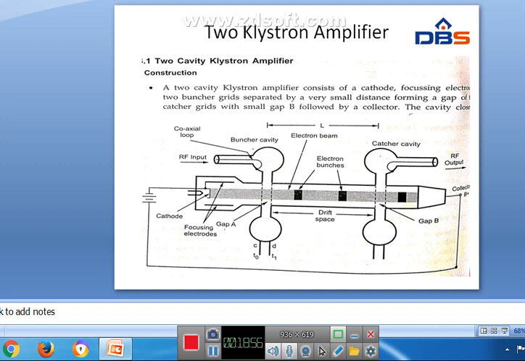These are crossed field devices, where the static magnetic field is perpendicular to the electric field. The examples of M-type tubes are magnetrons.